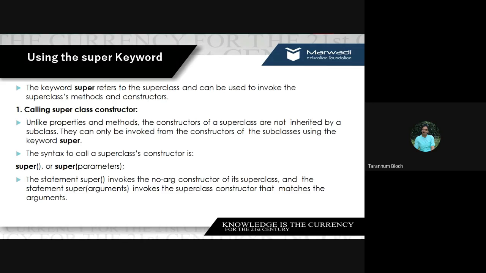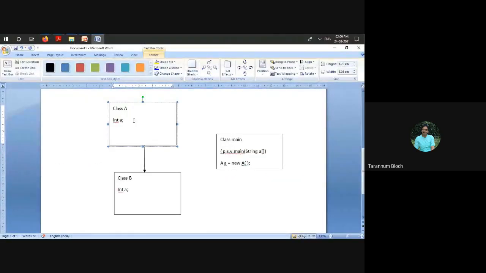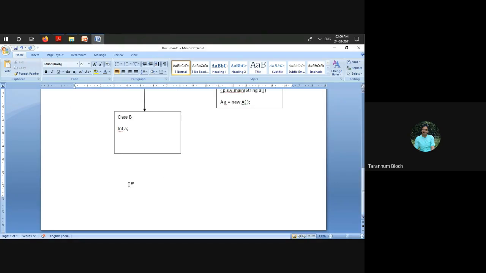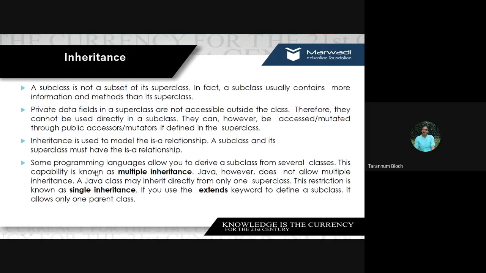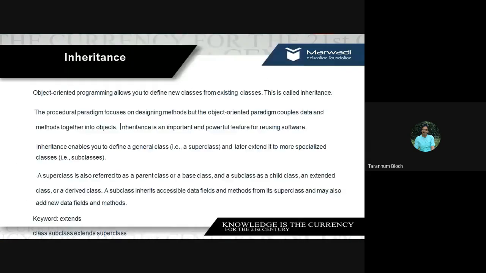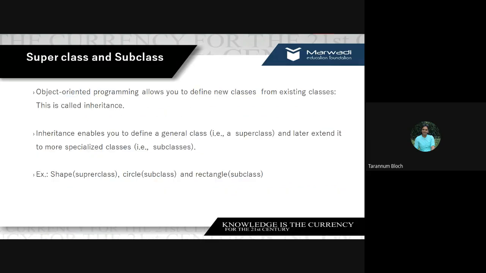So make sure that this is an interview level question. Don't make any mistake. When I say inheritance, all the data members and methods will be inherited, so I can access them with the help of the object, right? Let us suppose we have seen this example, we have class A and we have class B, right?